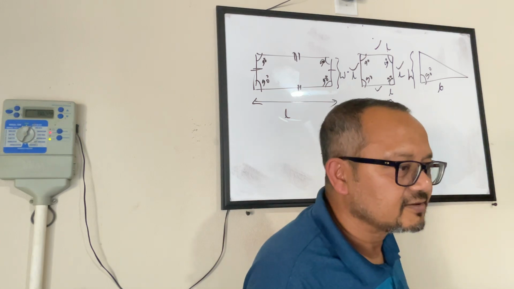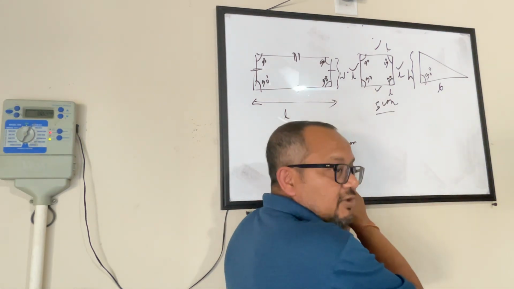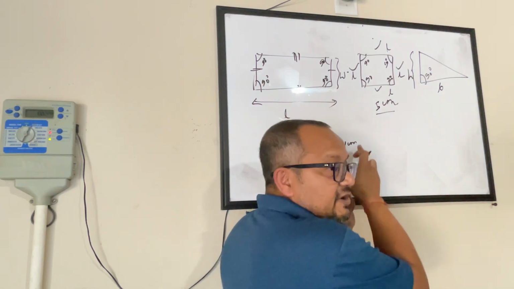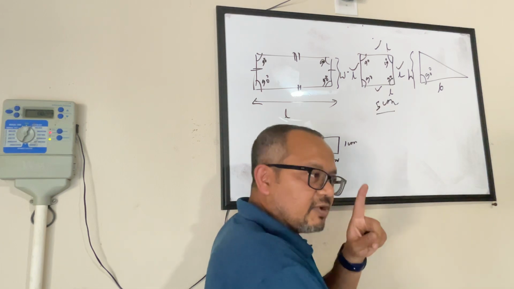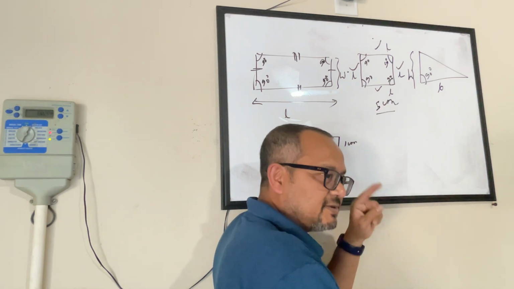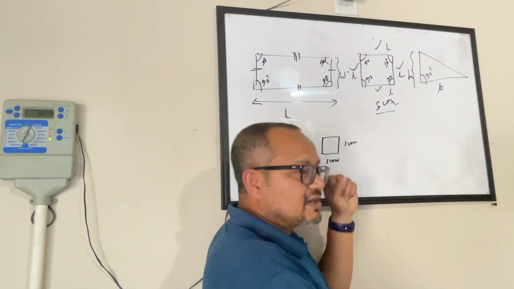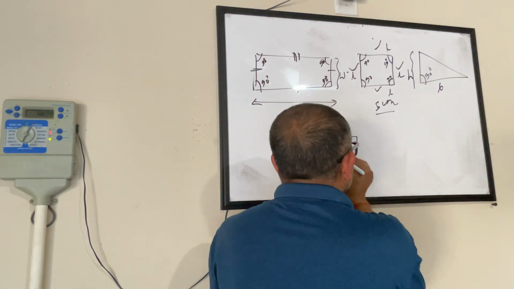Look at this. This is a square with every side being 1 centimeter. What will I call this? 1 square centimeter, or 1 centimeter square. Now, if I add another square,